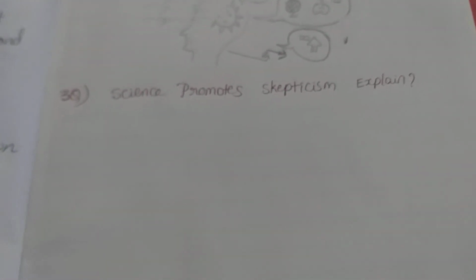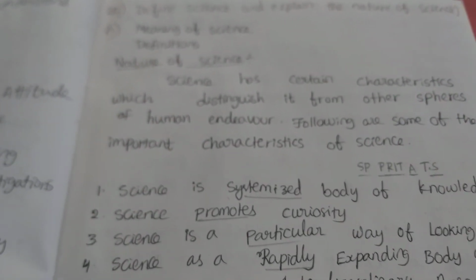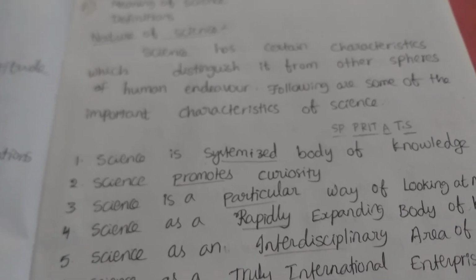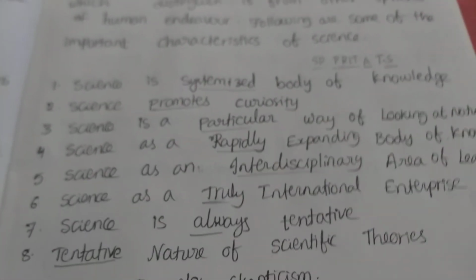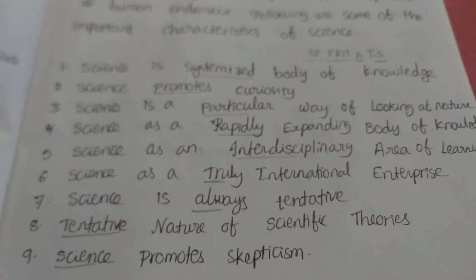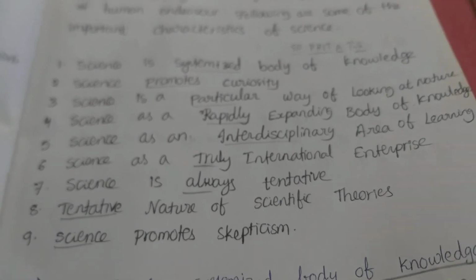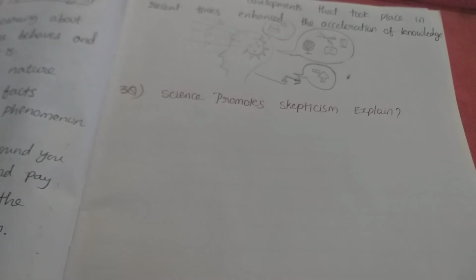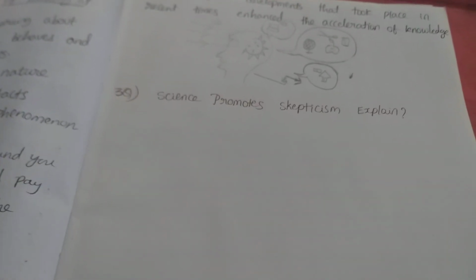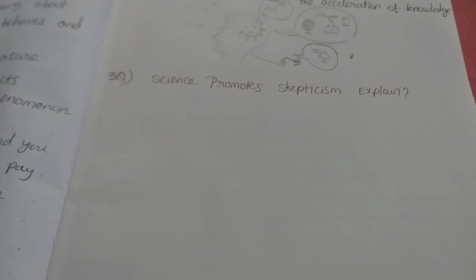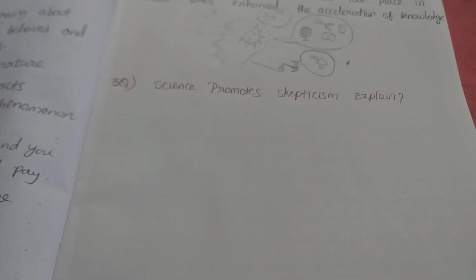Next one, these three you have to explain. Then the remaining points are: science as an interdisciplinary area of learning, science as a truly international enterprise, science is always tentative, the nature of scientific theories, and science promotes skepticism. You have to write like that. But if you write all this information, then time is not sufficient.